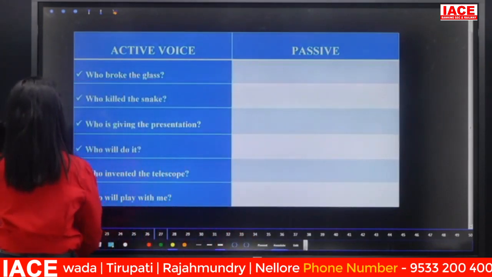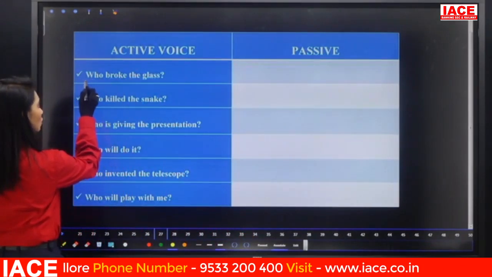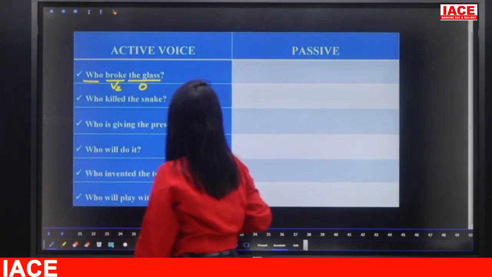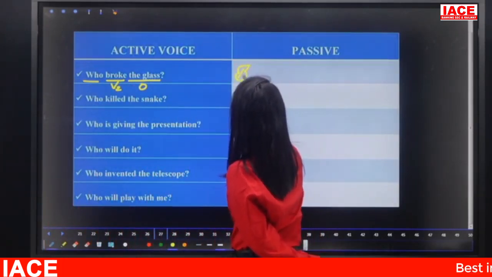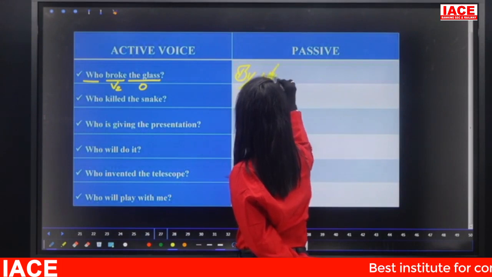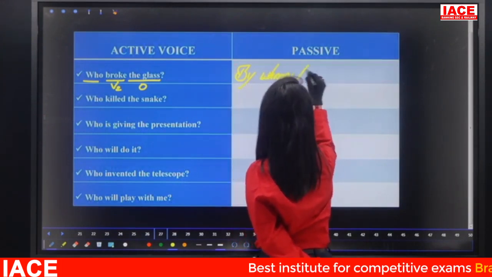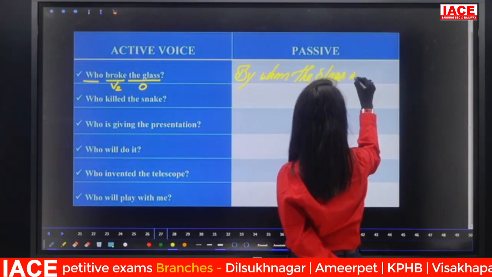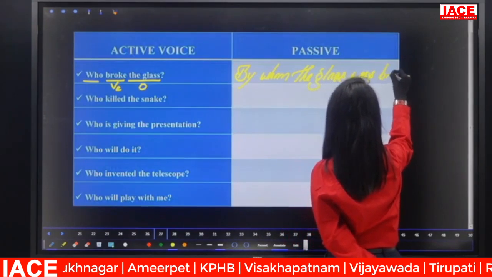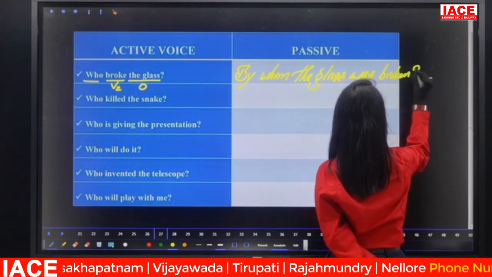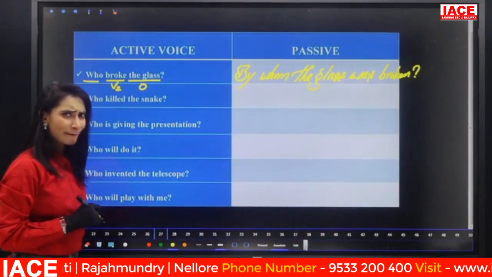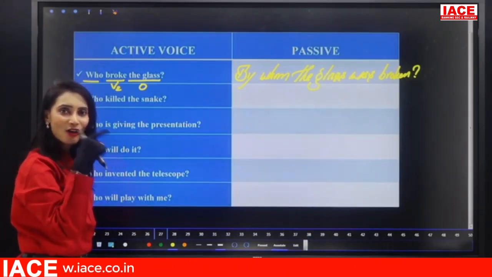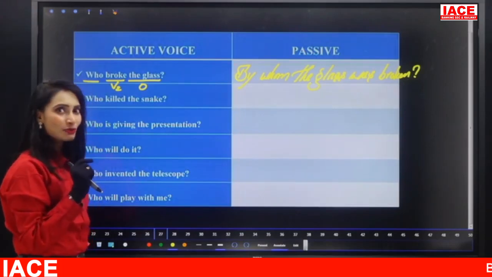Who broke the glass? So, what is the subject? Of course, there is no subject. Who becomes by whom. Broke, B2. The glass. So, what is the passive voice? Who becomes by whom. Next, subject. By whom the glass was broken? Is it the formula? Generally, people do convert this way because it seems correct according to the sound it generates. By whom the glass was broken.